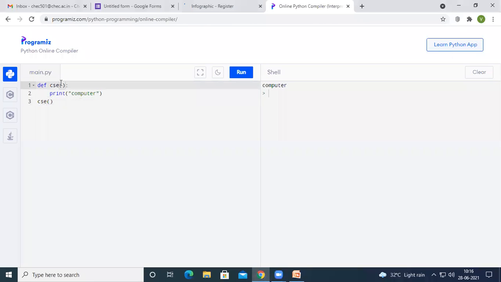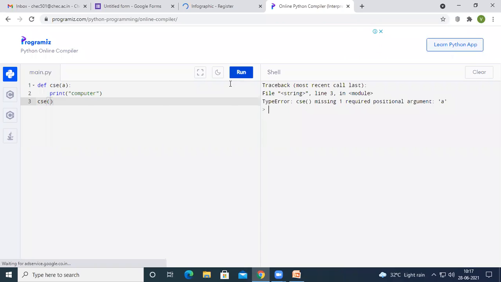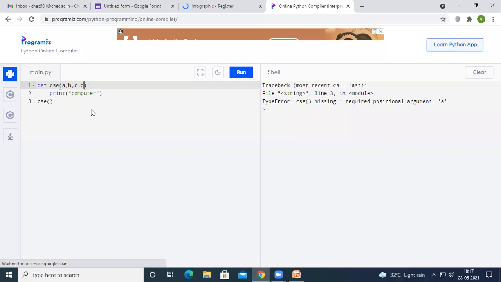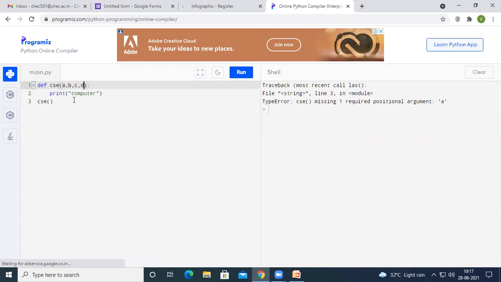In case this function has one parameter, we can pass any value, either an integer, floating point, a character, a string, or a boolean value. By passing any value, we can execute the function. If we don't pass any value and try to execute this function, we are going to get an error. And not only one parameter, we can have any number of parameters we want.